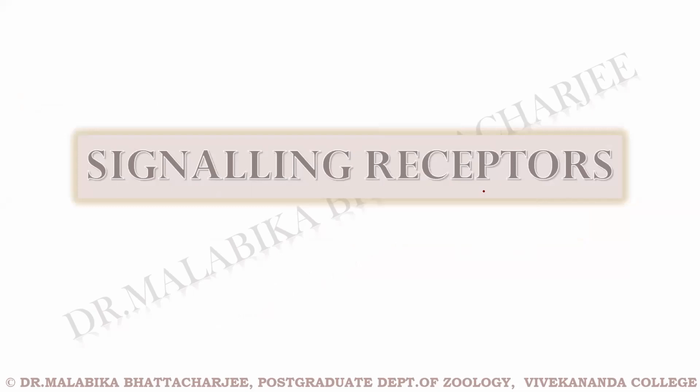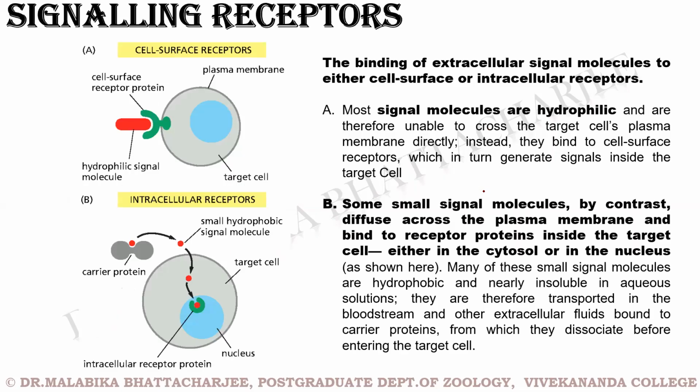Okay. Now, when we are talking about the receptors, there are broadly two categories of receptors. The first category of receptors are the cell surface receptors. That is, the receptors are present on the surface of the plasma membrane. And the next category are the receptors that are present within the cytoplasm or within the nucleus. So these are intracellular receptors. So let's look at this. This is basically a cell surface receptor.